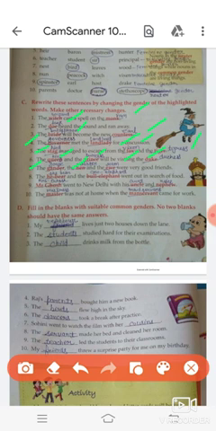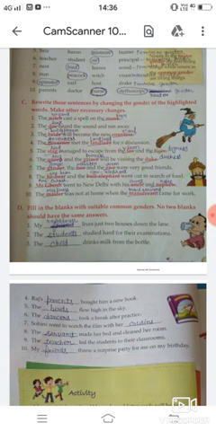Opposite gender of he bear is she bear. Opposite gender of bull elephant is cow elephant. Opposite gender of Mr. Ghosh is Mrs. Ghosh. Opposite gender of uncle is aunt. Opposite gender of nephew is niece. Opposite gender of master is mistress. Opposite gender of man servant is maid servant.